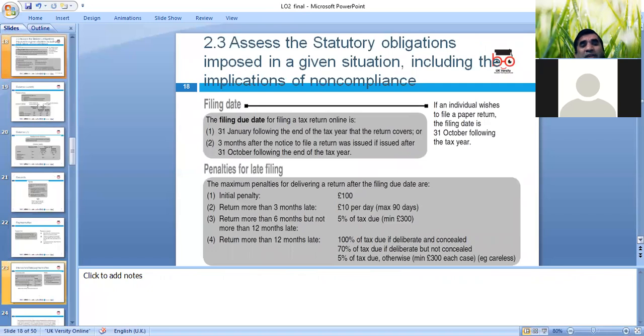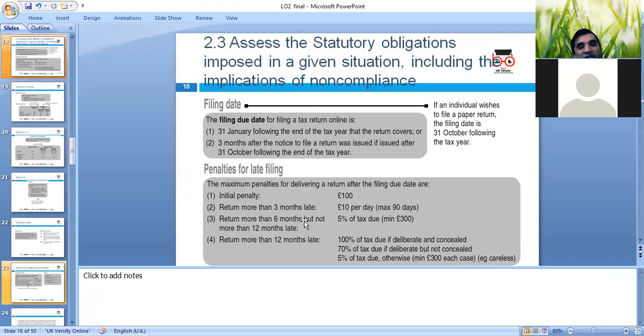2.3, obligation. If you don't fulfill or don't comply, what will happen? We have dates for when we are supposed to submit the return. If you submit late, of course, most of us know, there are penalties. A return more than 3 months late, £10 per day,